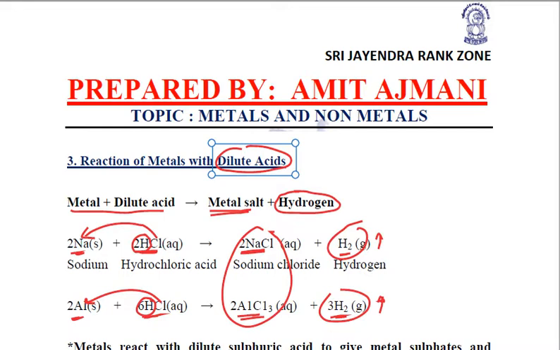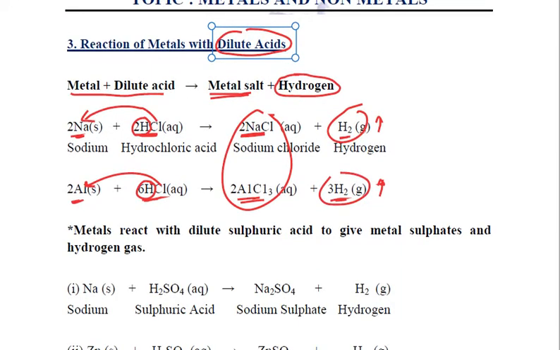This is the case with hydrochloric acid. If we react these metals with dilute sulfuric acid, once again they will displace hydrogen gas, which will be evolved as a byproduct, and metal sulfates will be formed.